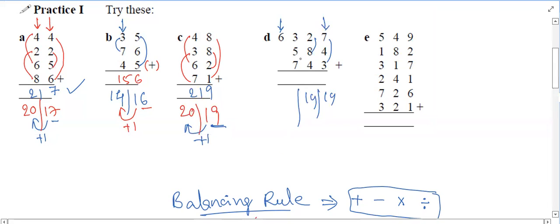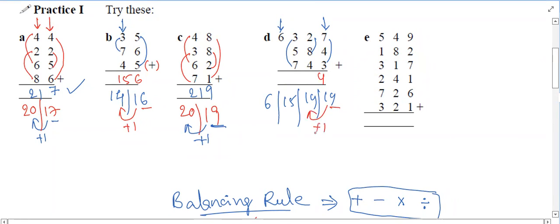Okay. 7 plus 3 plus 5, it's 15. Okay. We have to drop 4 and carry 1.